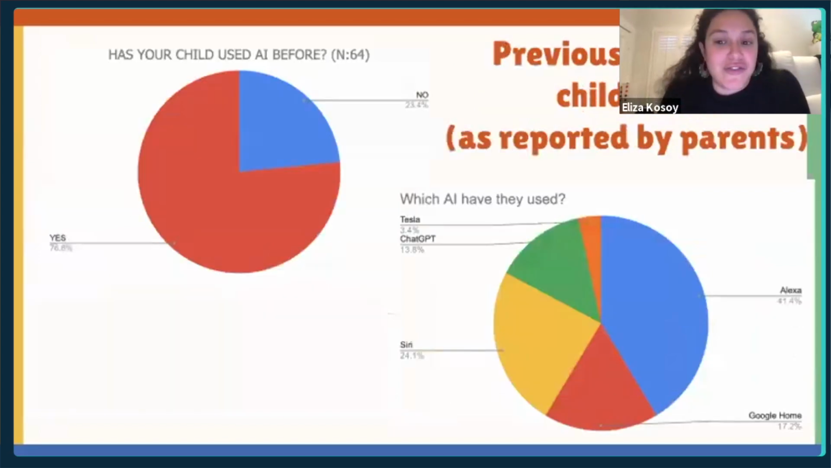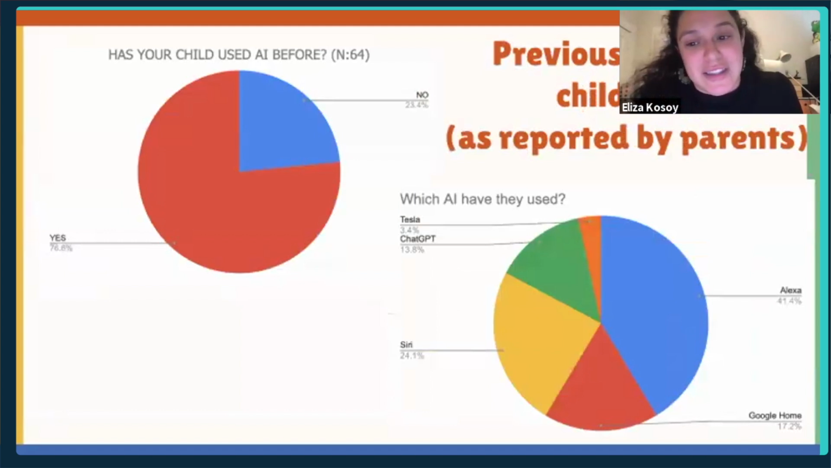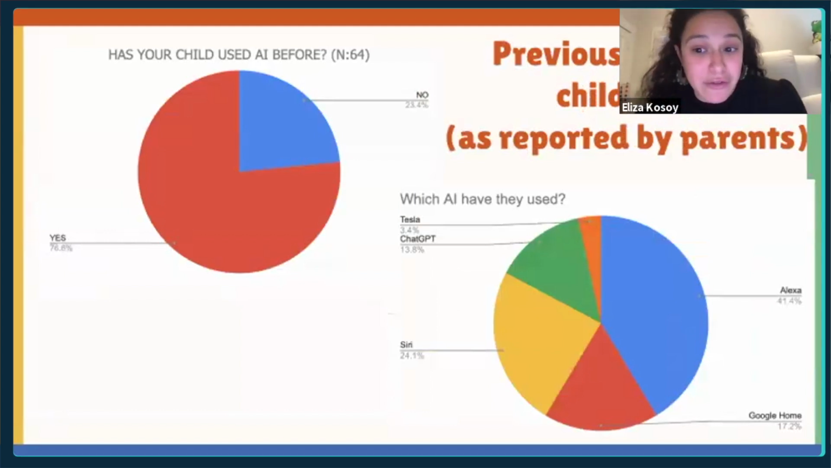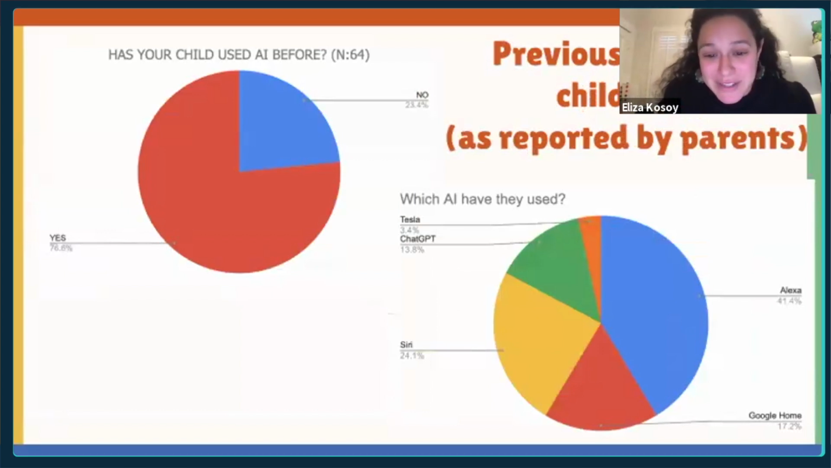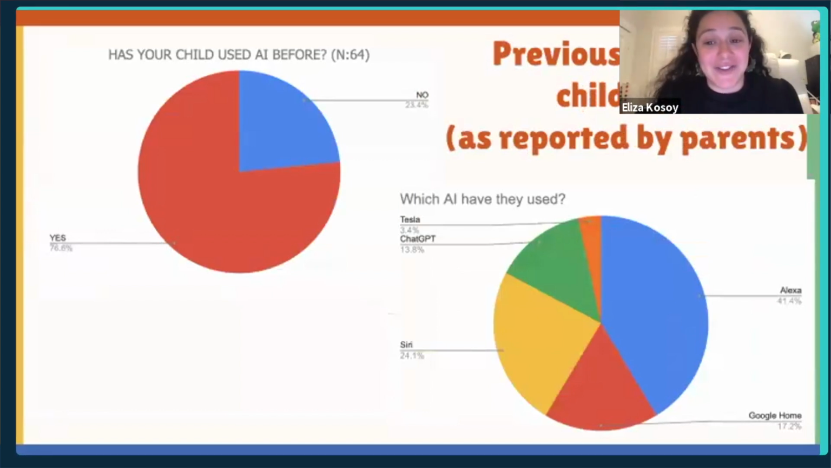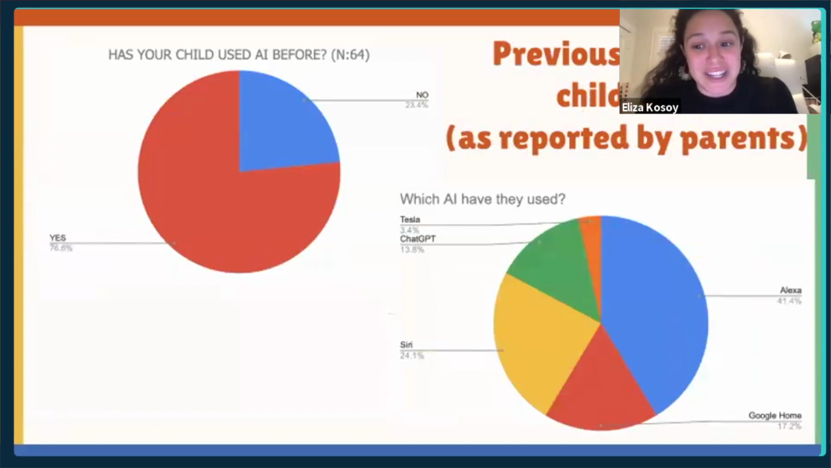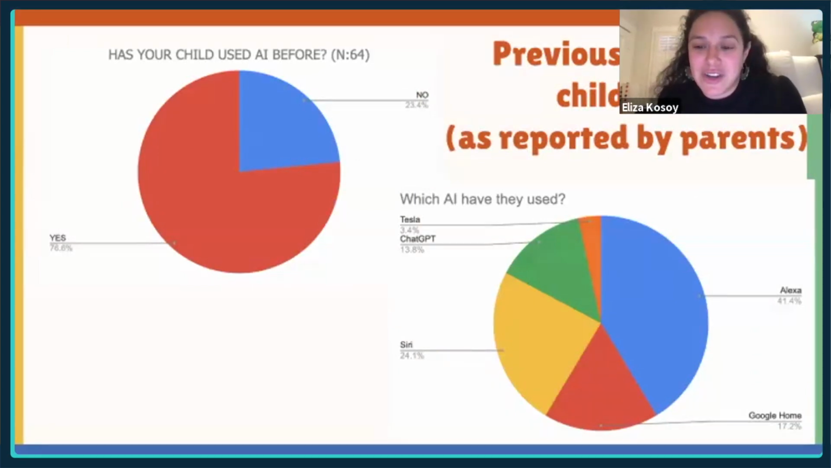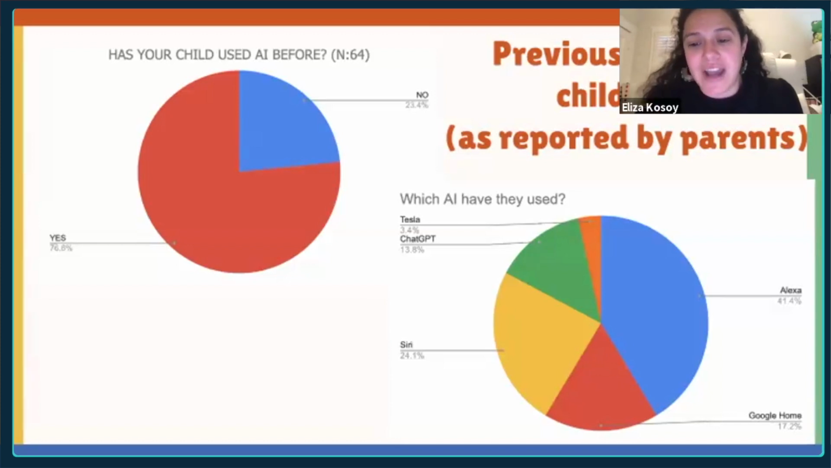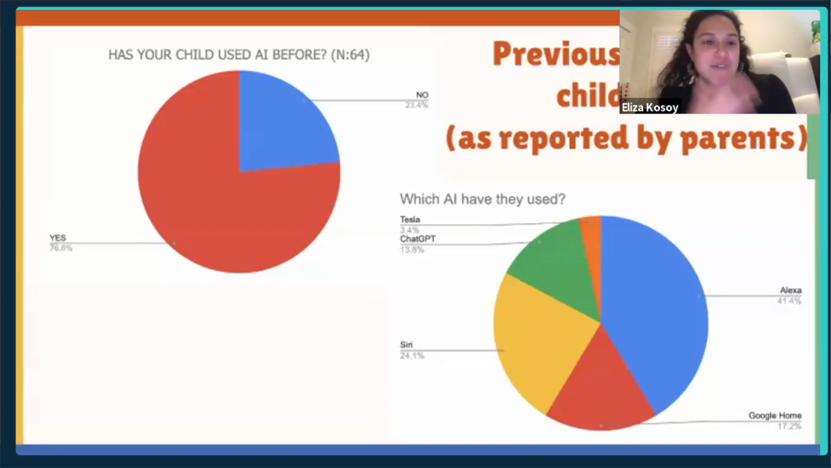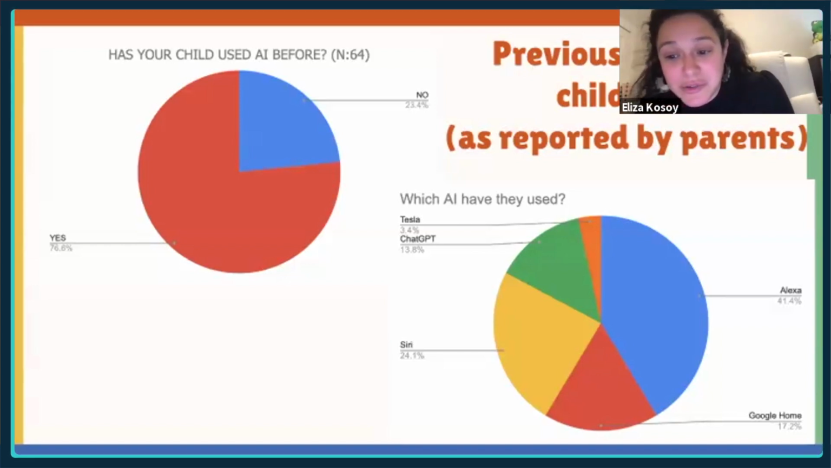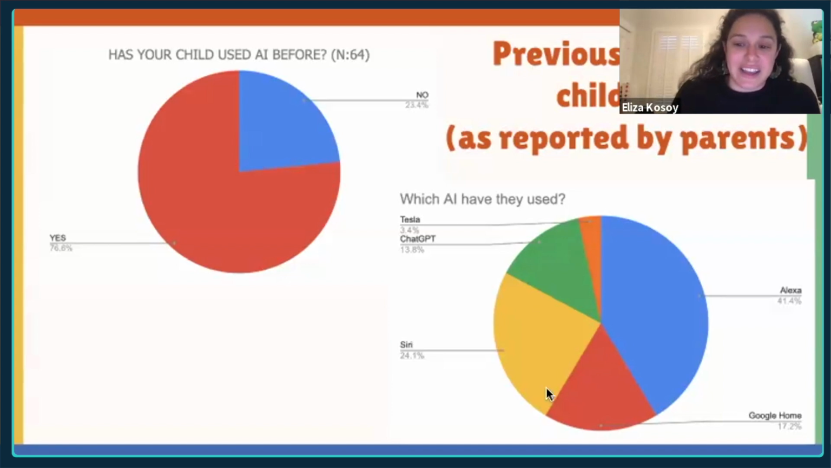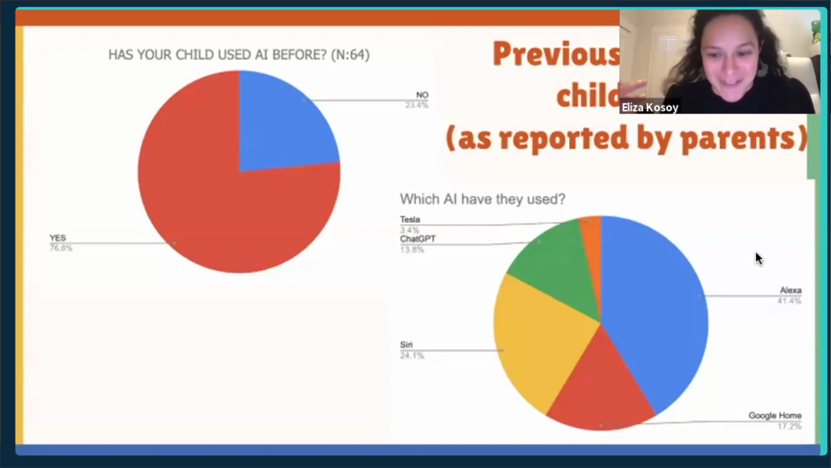In terms of have children used AI before? I think this is interesting to think about as well. And this is what parents are reporting. So again, these are 5 to 12-year-olds. 75% or 76% are saying that their child has used AI before, which is really interesting. And then in terms of what AI they have been using, what I see is the number one thing is voice AI. So the majority in this case being Alexa and Google Home and Siri. If you look at the second Venn diagram, that's the majority of what children are interacting with, which makes sense, right?